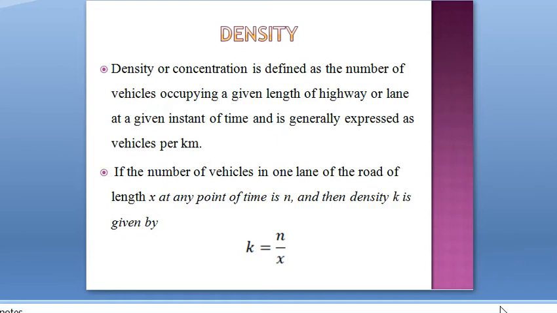If the number of vehicles on one lane of a road of length x at any point of time is n, then density is equal to n by x. n is the number of vehicles, and x is the length of road that we are considering. Density is denoted by the parameter k, and k is equal to n divided by x. x is the length of road, so its unit is vehicles per kilometer.